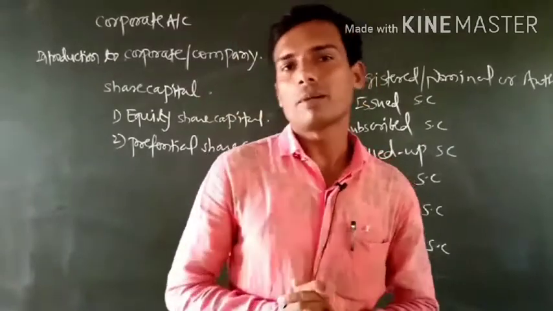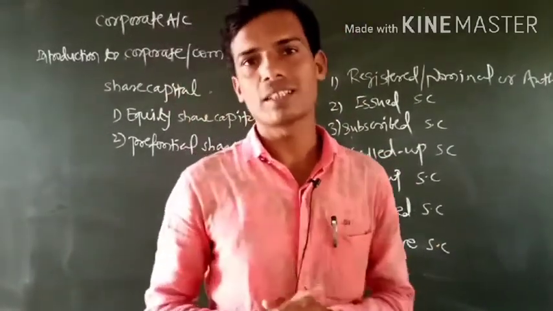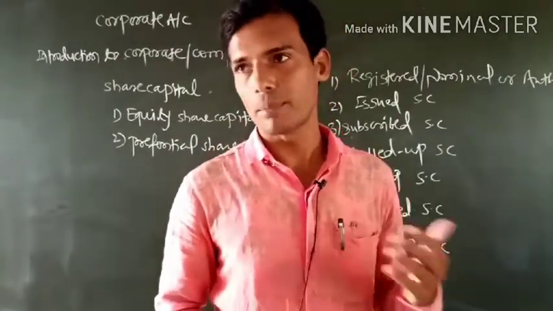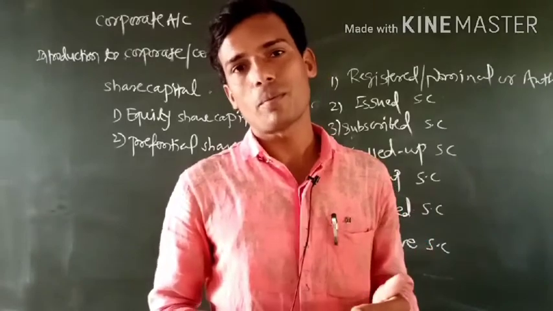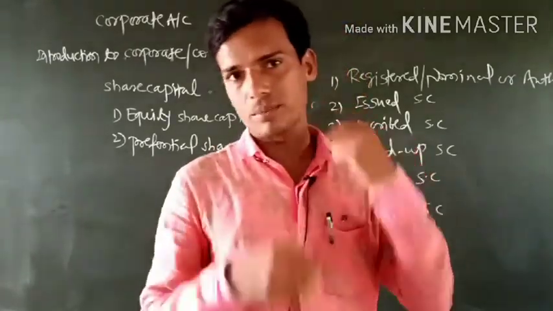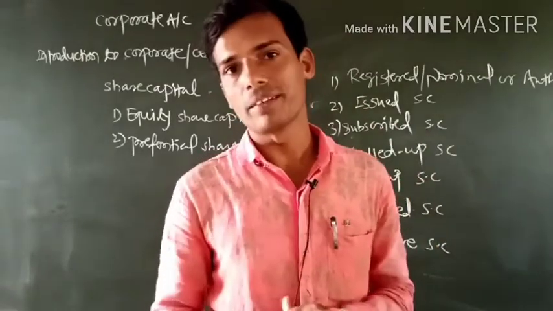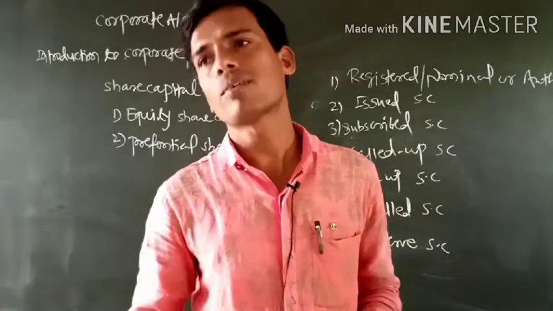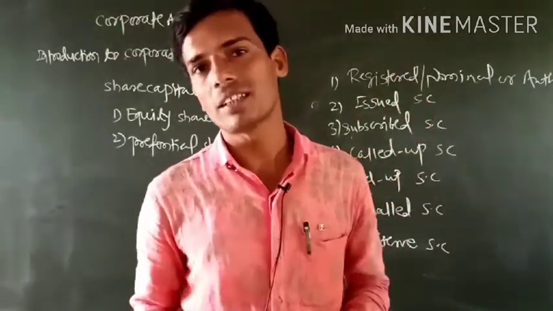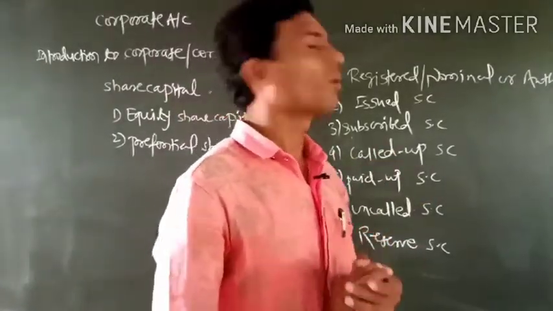A company does not necessarily require the full amount of that capital at once. So the company collects money in parts, maybe application money, allotment money, first call, second call, final call. Step by step a company collects money on the called up capital.